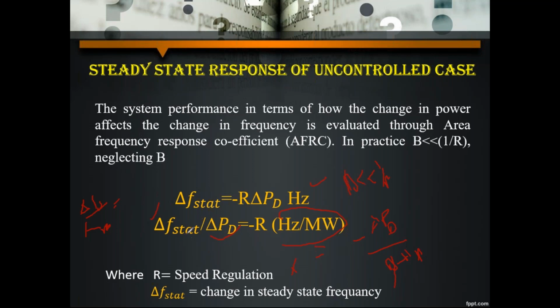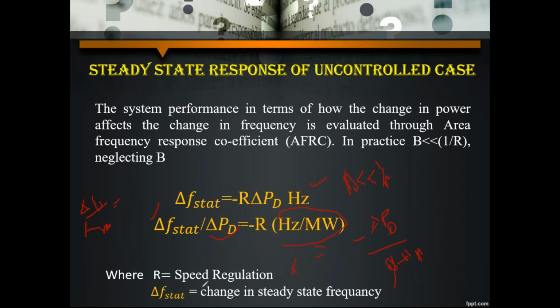Now see here, when the load increases, the speed regulation will be reduced. So regulation depends on this: if the regulation increases, then the system performance will be reduced. The lower the regulation, the better the performance. See here, if the demand is more, you will get that larger value. So here you will get minus R.